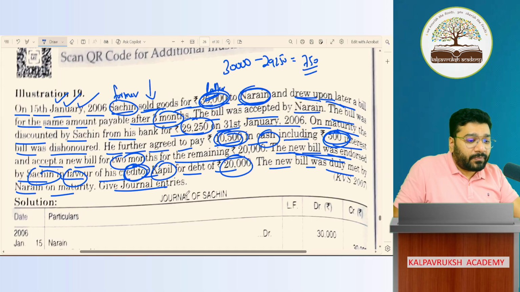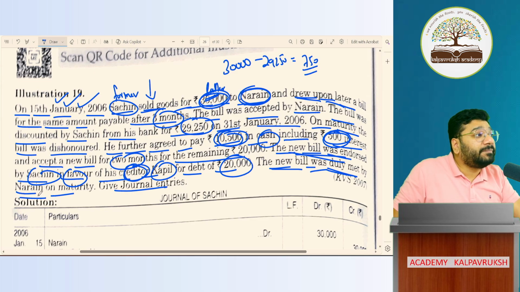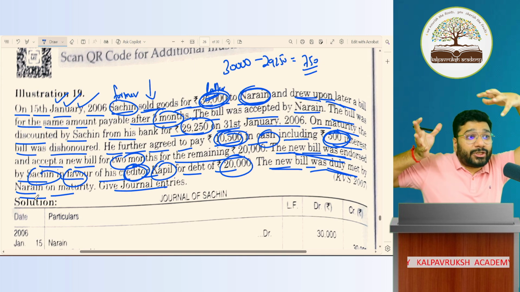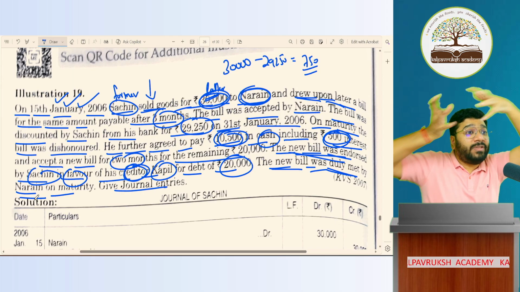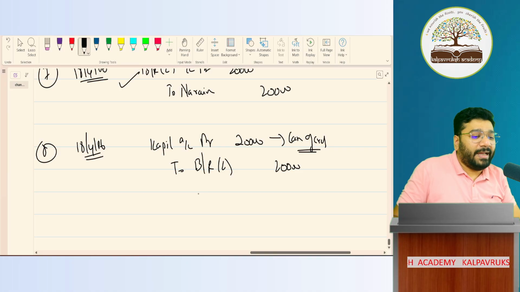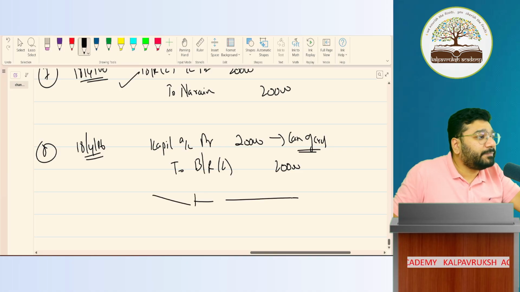Okay, now the new bill was duly met by Naren on maturity. Who is the holder of the bill? Kapil. So who will present the bill? Kapil. So that transaction is between Kapil and Naren. So they both will record. We will not record. So we will stop with this entry. Got it? Not got it?